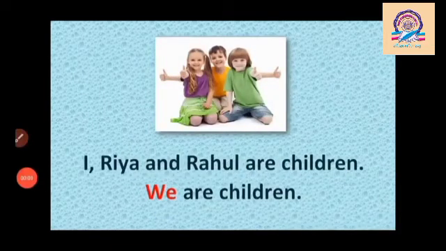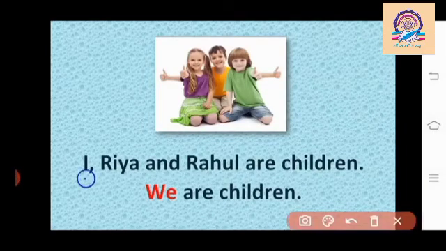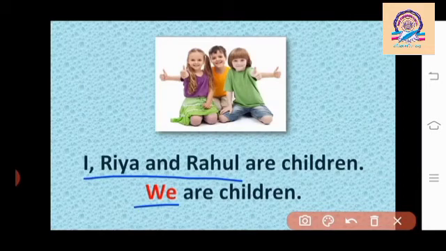Next, for example, I, Riya and Rahul are children. In this sentence, there are three nouns: I, Riya and Rahul. We use pronoun we in place of noun I, Riya and Rahul. Now it's called we are children. How to speak student? We are children. Pronoun we is always used in first person plural form, means more than one person. Okay student?